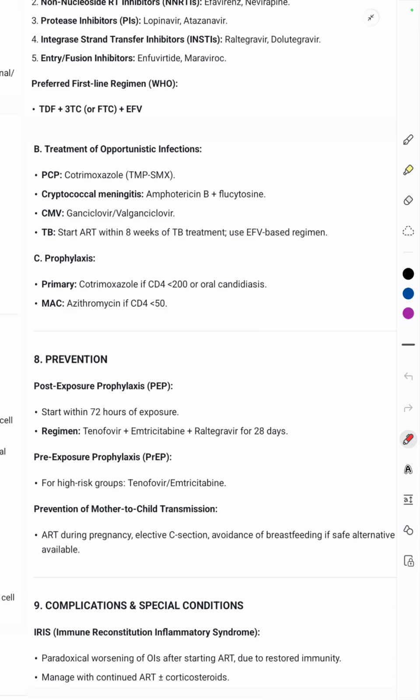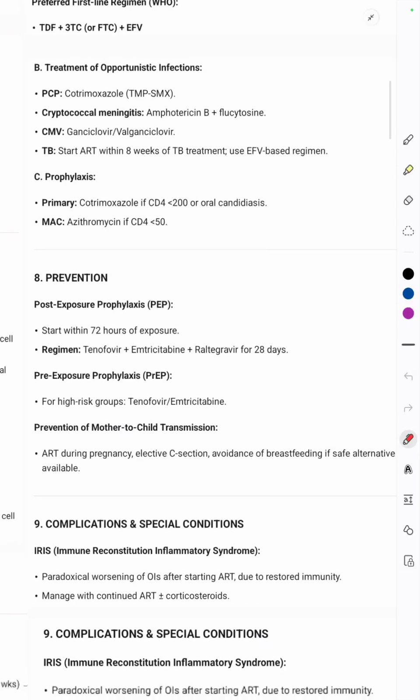meningitis, amphotericin B and flucytosine is given. For prophylaxis, fluconazole is given. For cytomegalovirus, ganciclovir can be given. And for TB, start the antiretroviral therapy within 8 weeks of TB treatment. So, first TB treatment is started, then antiretroviral treatment is started.